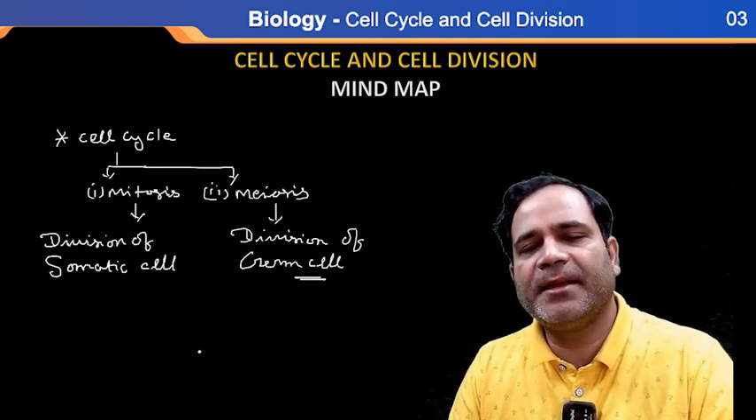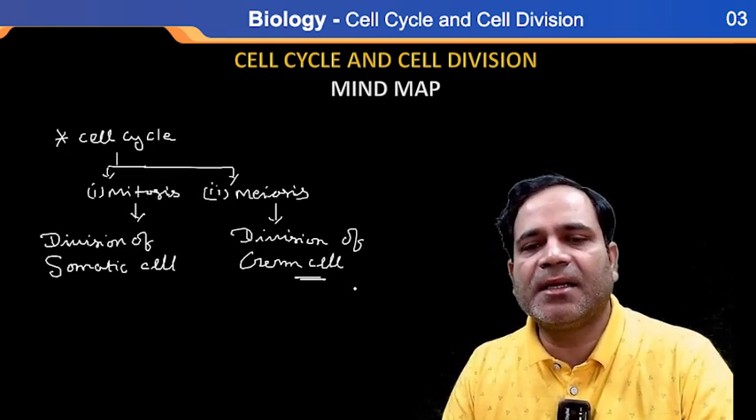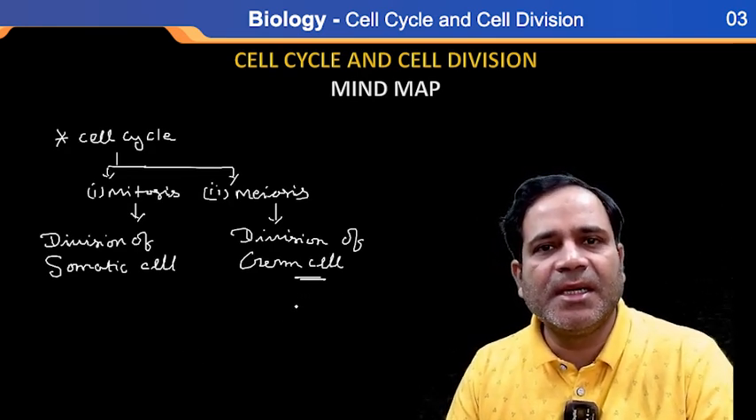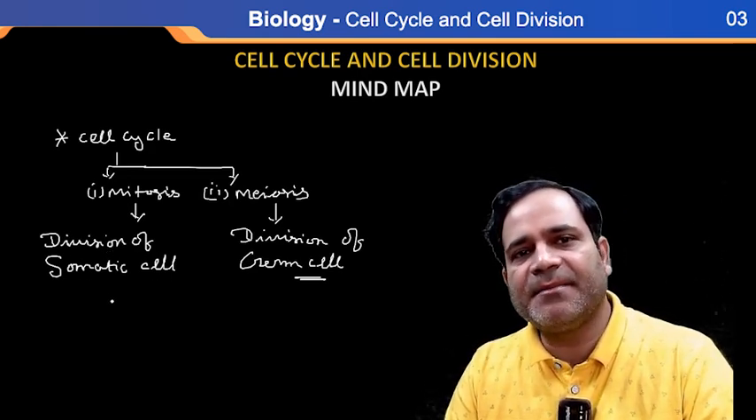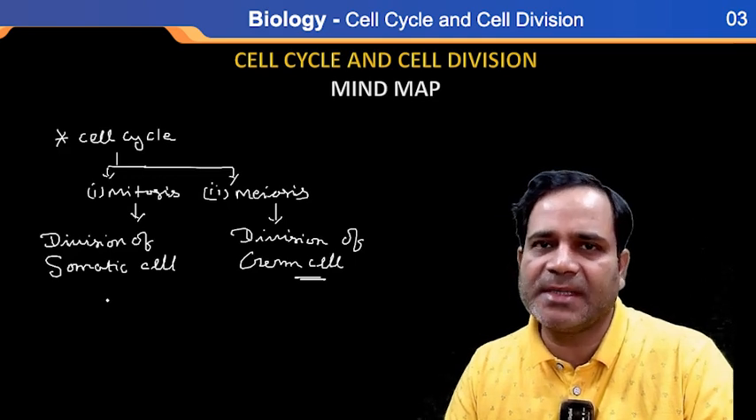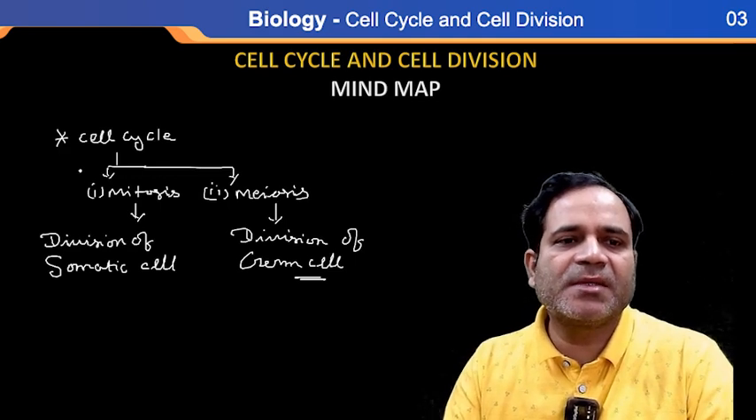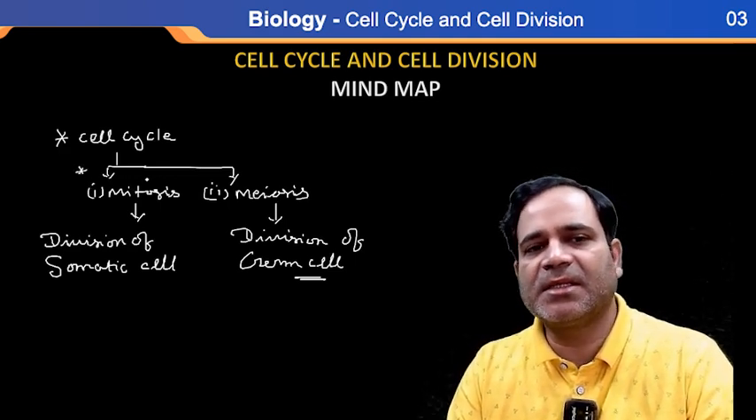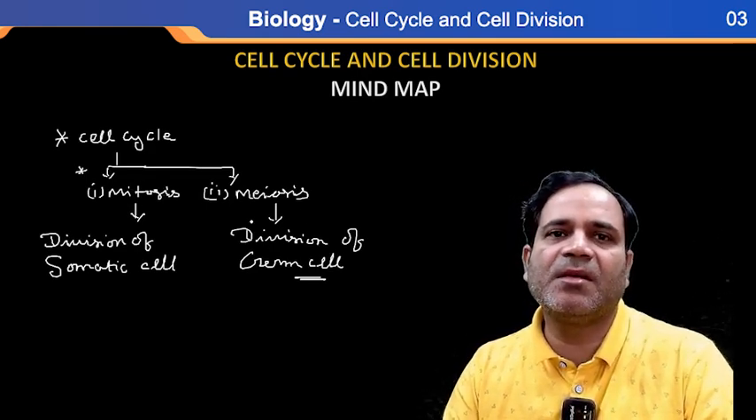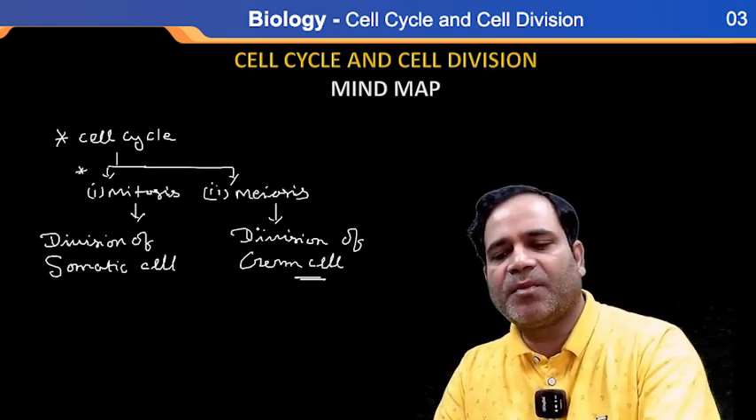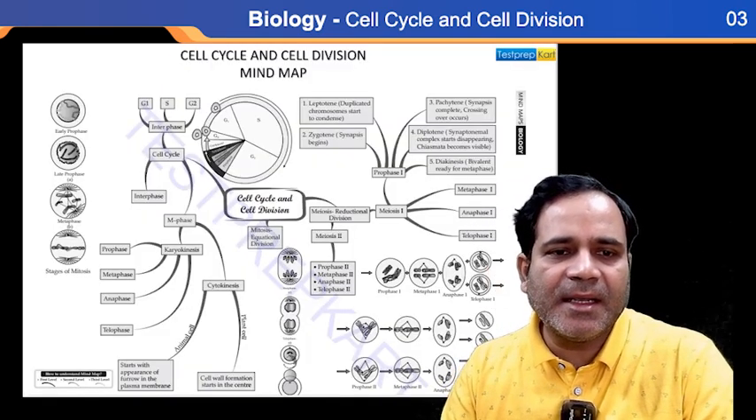Okay. Getting my point? If I'm saying division of the germ cell, it means only the division of gametes. And when I'm saying division of somatic cell, I'm talking about body cells. Getting my point? So this is the basic thing about the cell cycle. This one is mitosis and this one is meiosis.